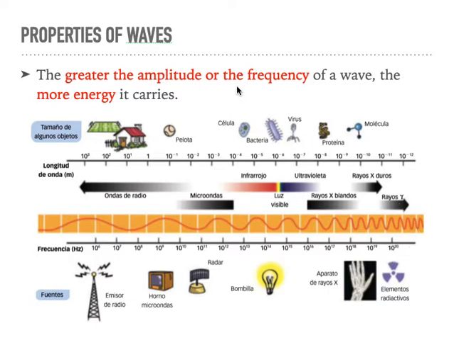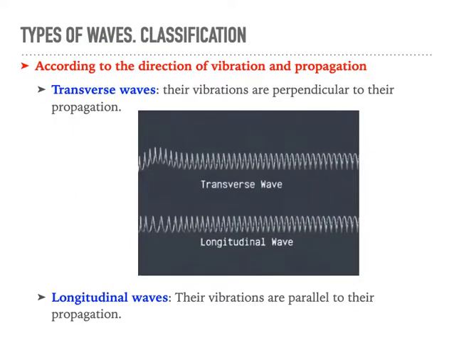And so we say when the frequency is very high, it's more dangerous. So just don't bother about radio waves, because they are not dangerous, but do worry about X-rays and gamma rays and ultraviolet lights.